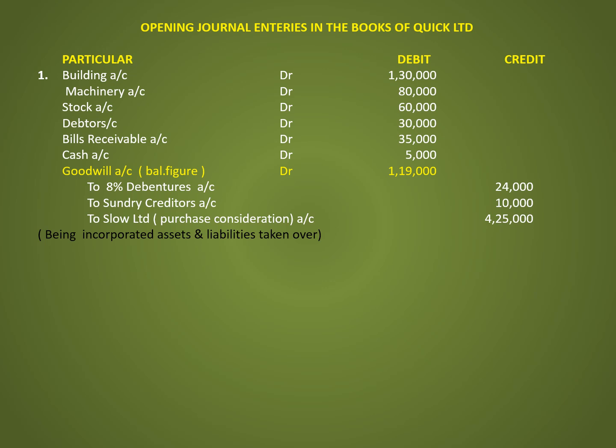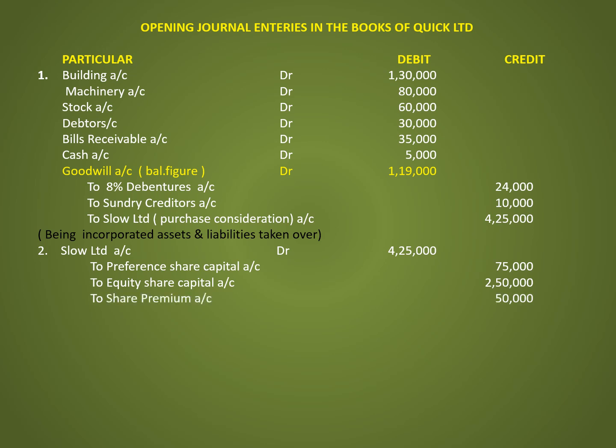Now the second entry with regard to the purchase consideration settlement in the form of preference shares and equity shares at a premium of Rs 20 per share and the balance paid in cash. The entry will be Slow Limited account debit 4,25,000, to preference share capital account 75,000, to equity share capital account 2,50,000, to share premium 50,000, to cash account 50,000. The narration for this entry is being purchase consideration paid in preference shares, equity shares and cash.